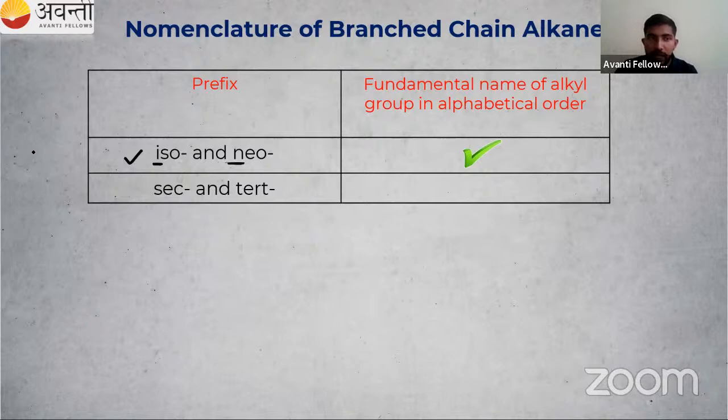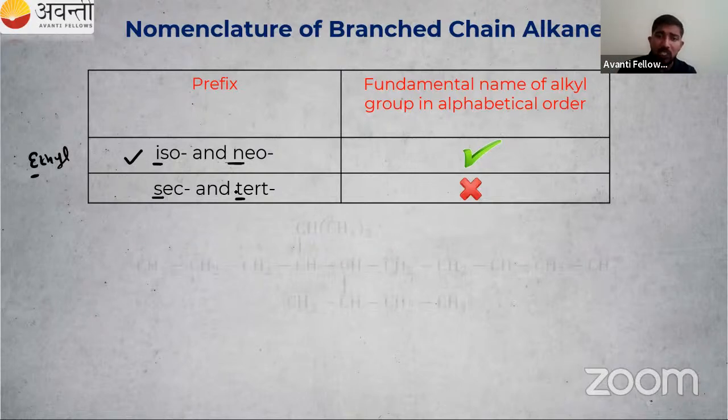Okay, suppose we have an ethyl group and isobutyl. We have to check E or I, which one comes first in the alphabetical order. So that is a tick mark for iso and neo. Suppose secondary and tertiary groups are present. No need to consider this S and T for the alphabetical order. So remember iso and neo: we have to consider I and N while writing the name in alphabetical order. Secondary butyl and tertiary butyl, in secondary we are not considering the S. Similar to simple substituent and complex substituent.